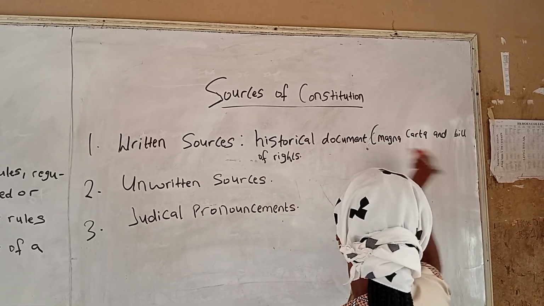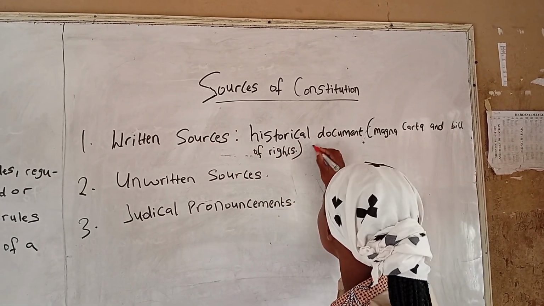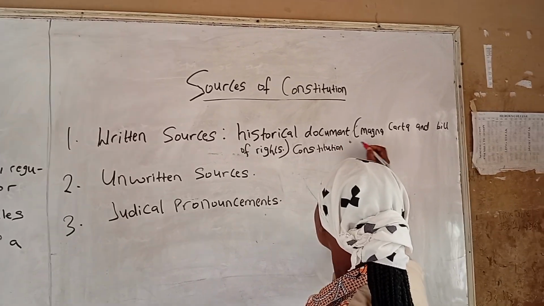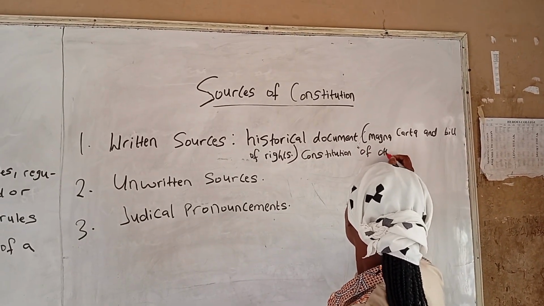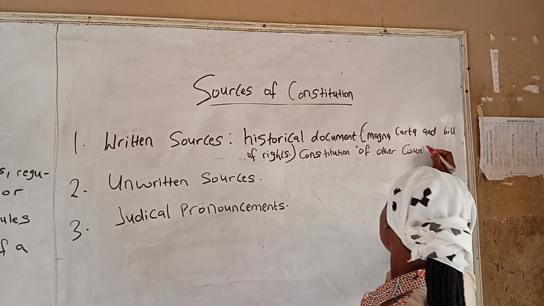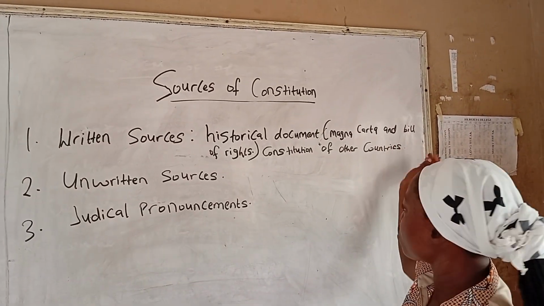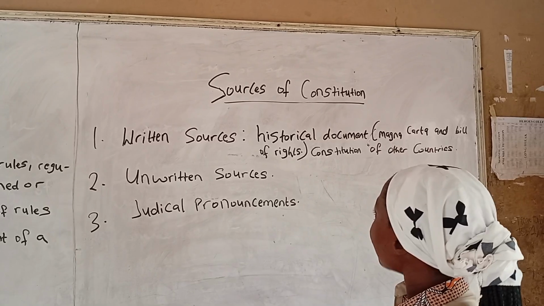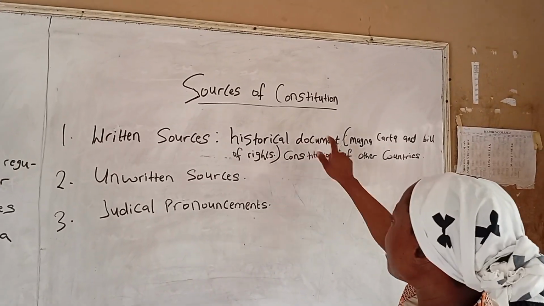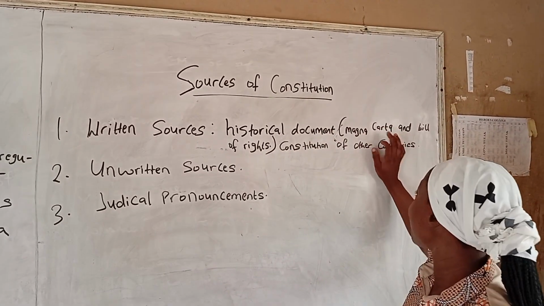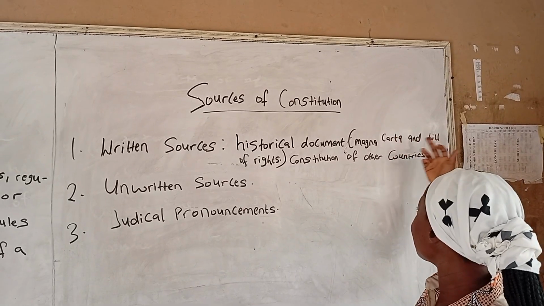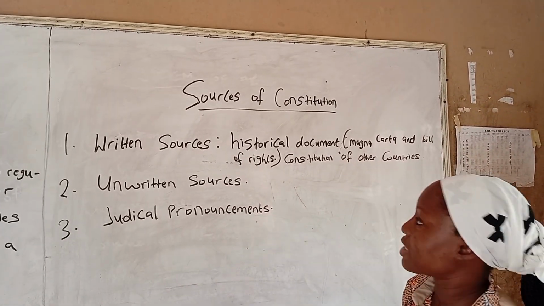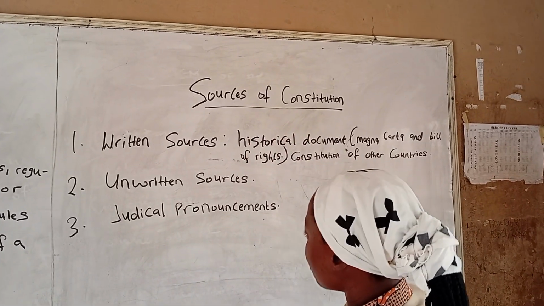Another written source is the Constitution of other countries, which is also where we can derive our Constitution. So under written source, examples of it are historical documents, such as Magna Carta and Bill of Rights, and also the Constitution of other countries, which serve as our sources of Constitution.